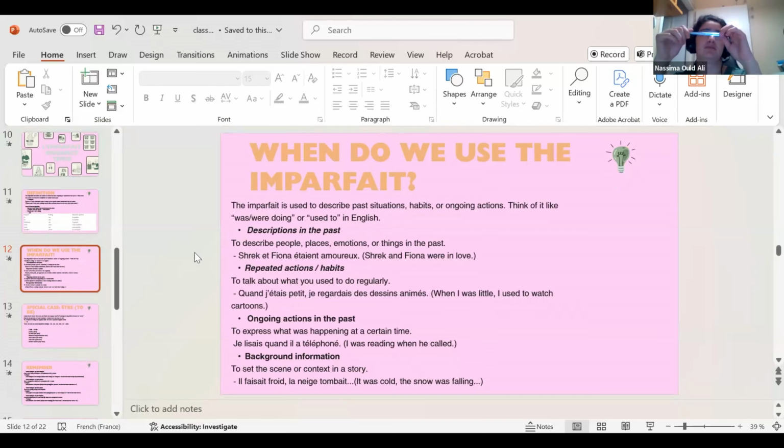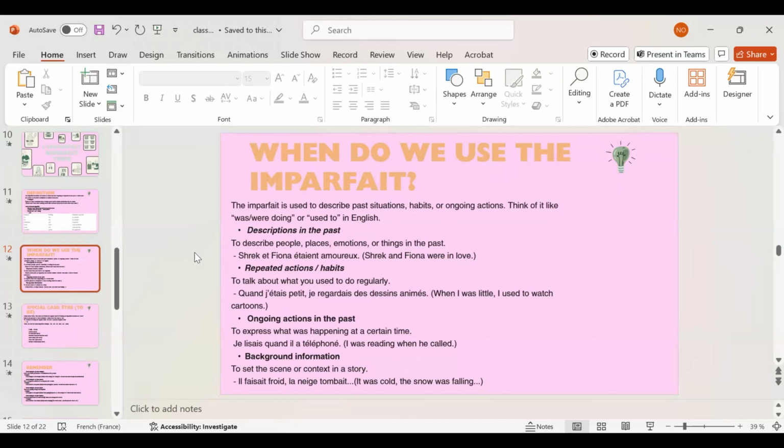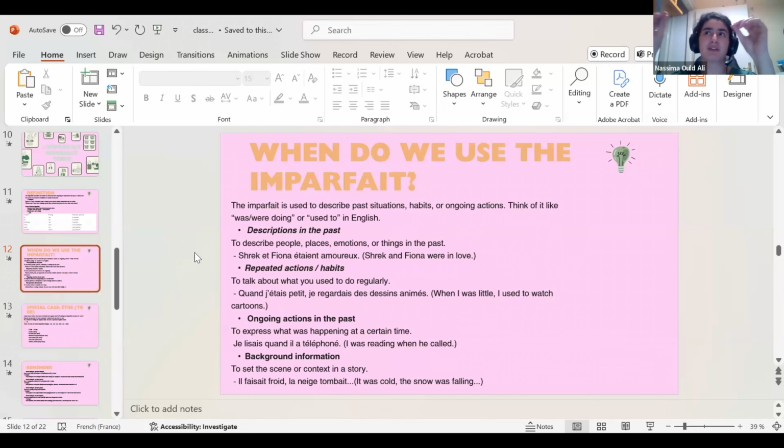It started to be cold in a moment, but it needs to be a completed action. But il faisait froid is a very long action, like you are setting a scene or a context in a story. In the passé composé you are not doing any description; you say what happened. But in l'imparfait, you describe.